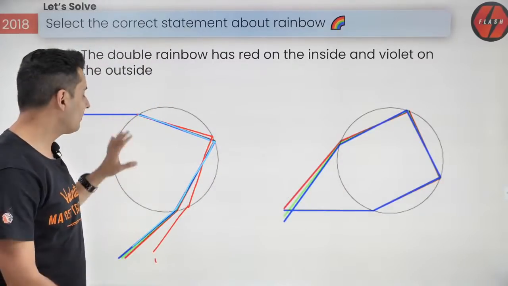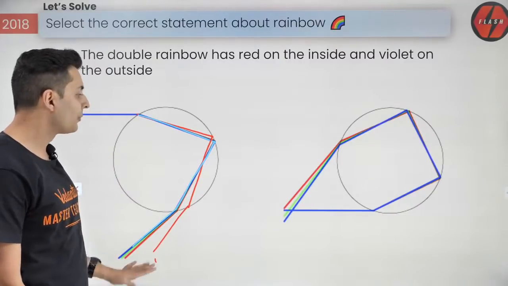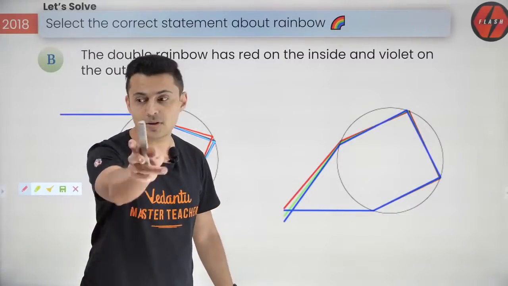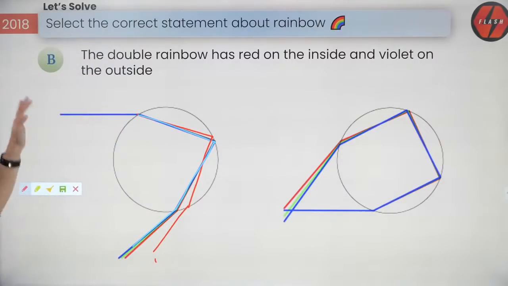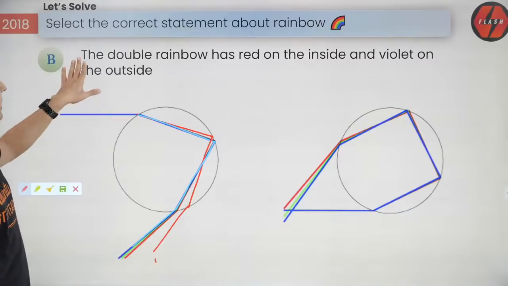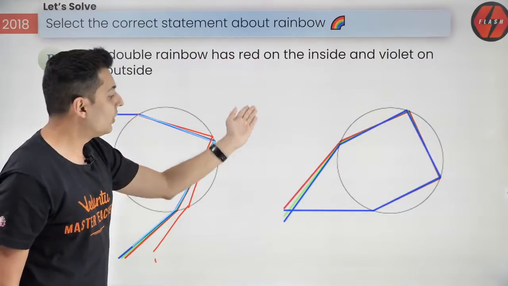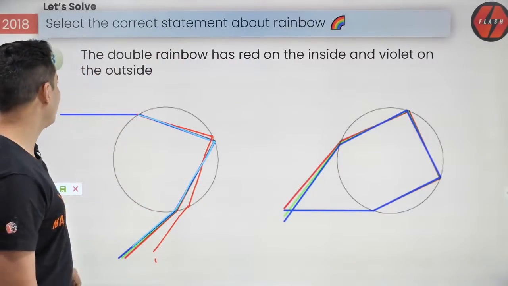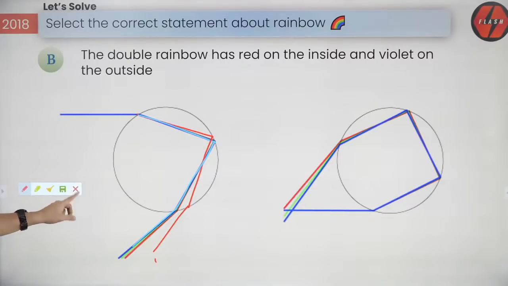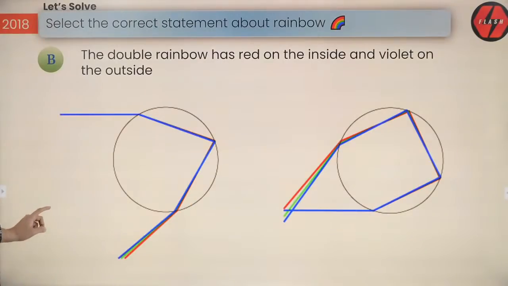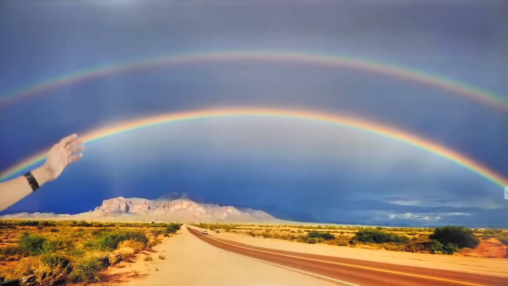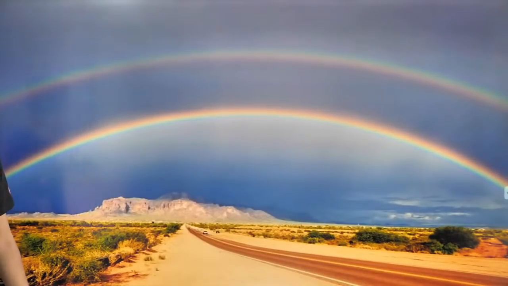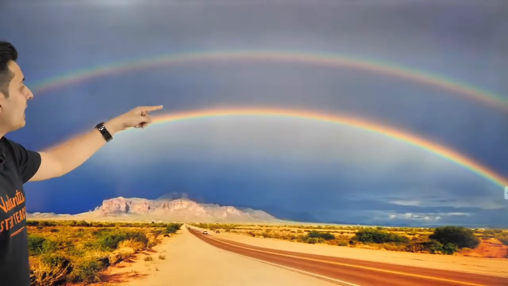If one internal reflection happens, this is your normal rainbow. If two internal reflections happen, you will see your next rainbow. So that is why this is the question. That is why the double rainbow has the red on the inside and the violet on the outside. So that's what happens. And look at this picture, probably that will answer your question. Look at that. This is how the double rainbow looks like. So the coloring is exactly opposite.